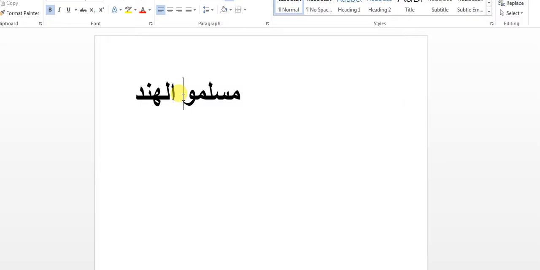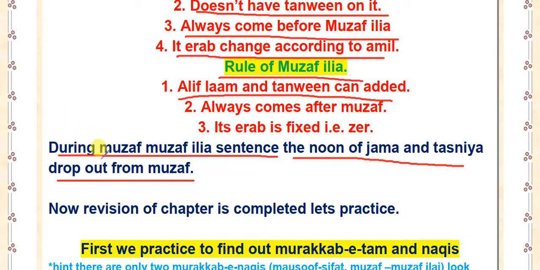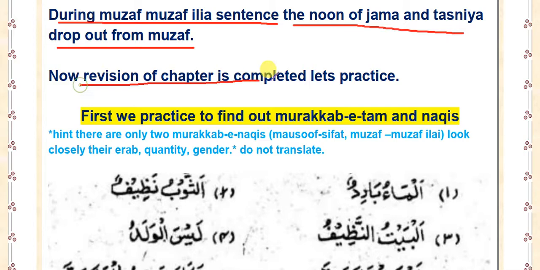But there is also one more rule: to show that the noon has dropped out, we also have to add alif after waw in the muzaf. So this shows that though this is a jama, the noon is dropped or eliminated because of being muzaf. Muslimu is muzaf and al-hind is muzaf ilayh. This is the detail. Now the revision of the chapter is completed.